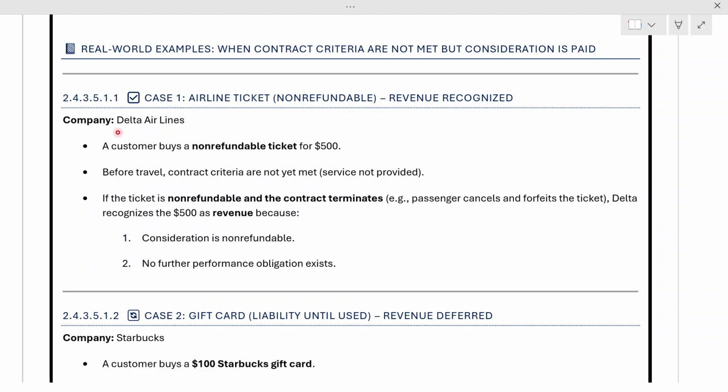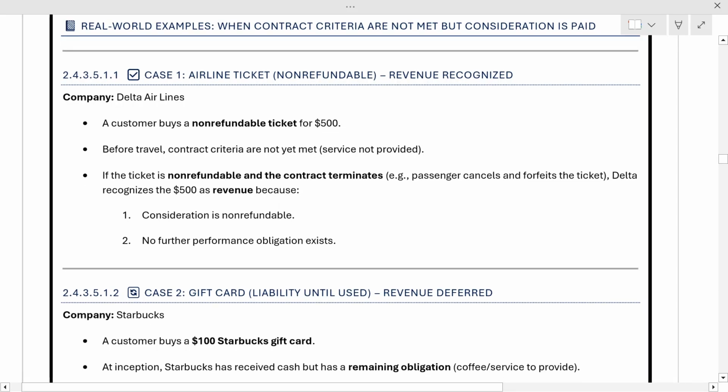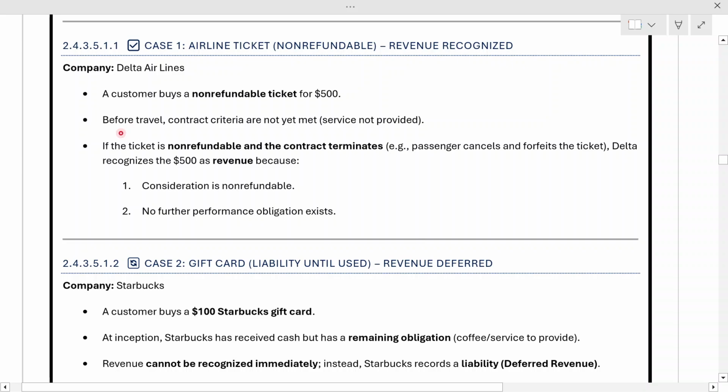So for example, Delta Airlines is there and a customer goes and buys a non-refundable ticket for $500 for traveling to another city. Now before travel, the contract criteria are not yet met because the travel has not been done, and services are not being provided by the travel company. However, if the ticket is non-refundable and the contract terminates because, let's suppose, the passenger cancels the ticket or doesn't travel, then what will happen? You can simply say that Delta will recognize $500 as revenue.